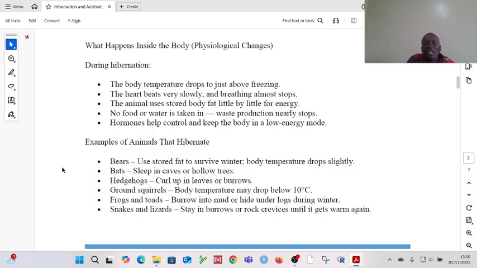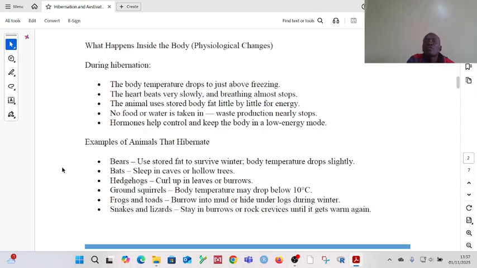Okay. Then the animal will be using body fat that is stored little by little, because remember, the hibernation is happening over a long period. So why it is using little by little ni kwa sababu the animal is almost inactive, so it does not need a lot of energy. During that time, no food or almost no water is taken in.